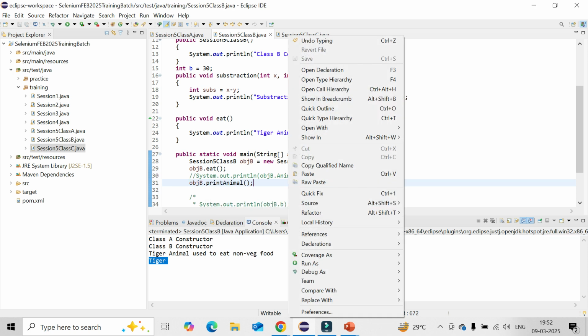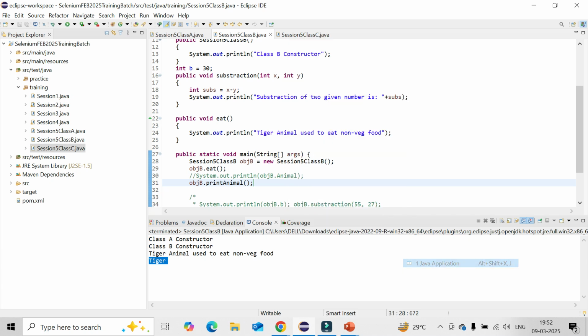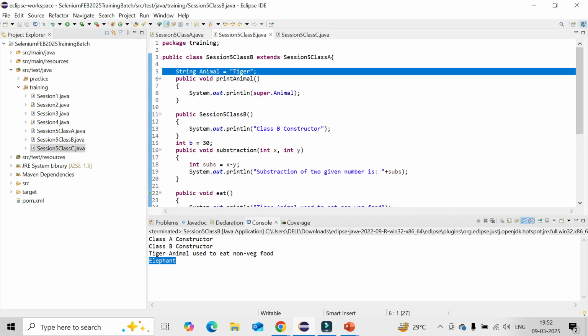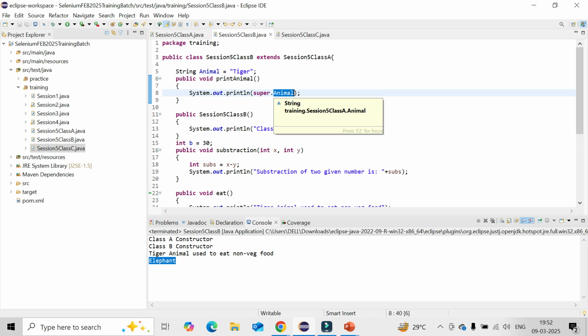Now let's see what's happening there. It is coming as elephant, not the tiger. So only with the help of the super keyword, in case you still want to access the parent class, you can do it.